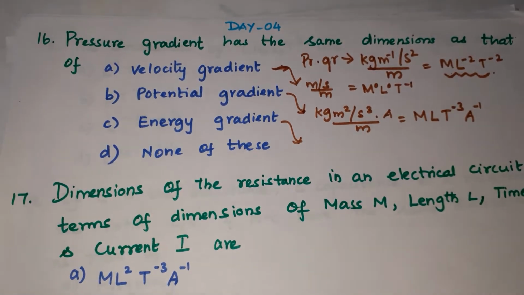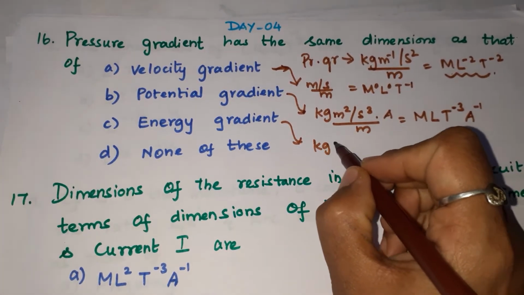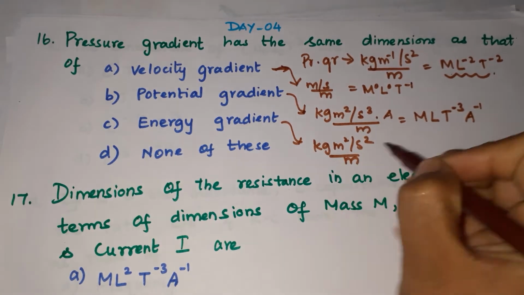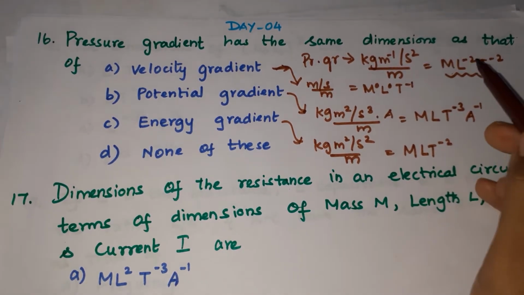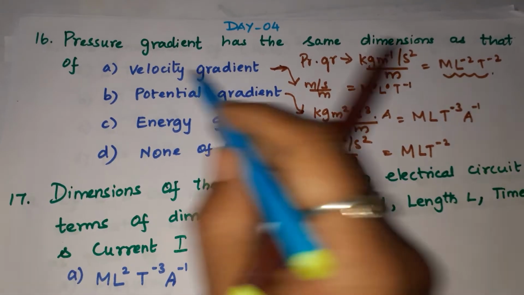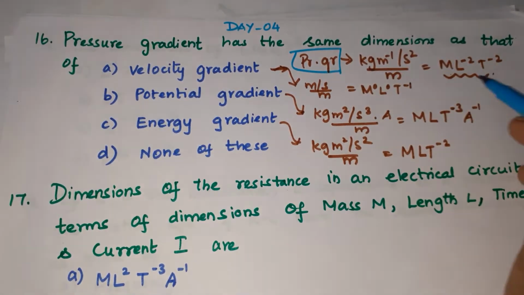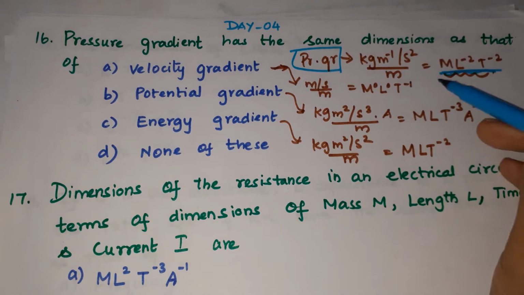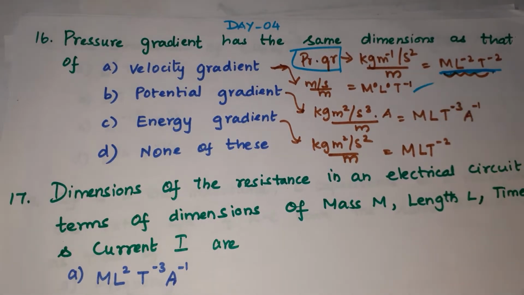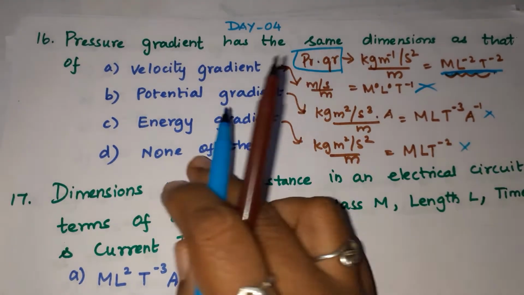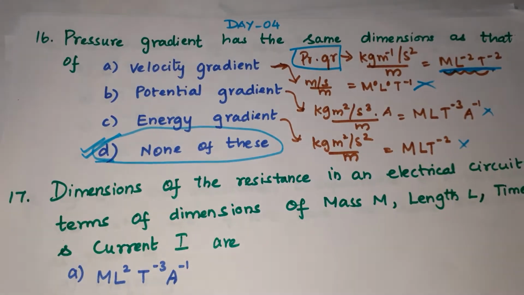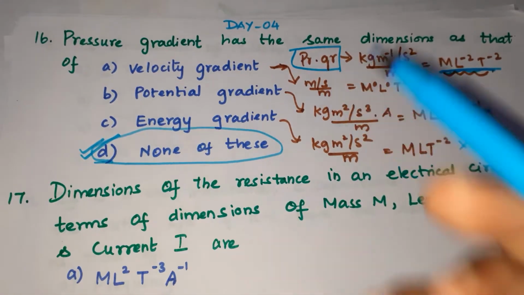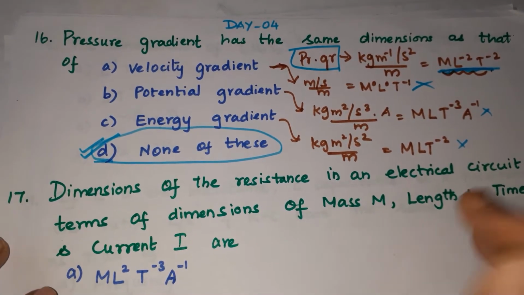The last is the energy gradient. In the case of energy gradient, that is kg meter square per second square per meter, which can be taken as mass, length, time to the power minus 2. If you check all these answers against the pressure gradient, the first is not the same, the second is not, the potential gradient is not, and the energy gradient also is not. So we can conclude the answer is none of the above. In the NEET series 16th question, D is the answer, that is none of the above. Now we'll see the 17th question.